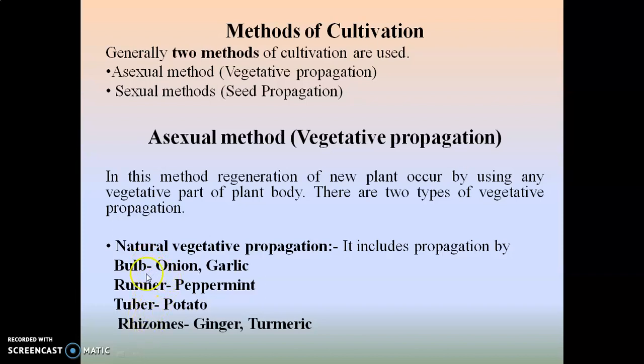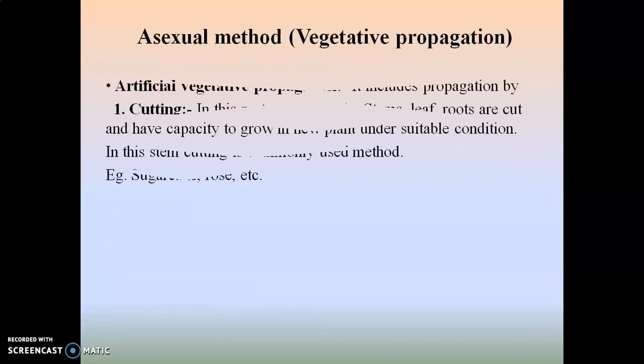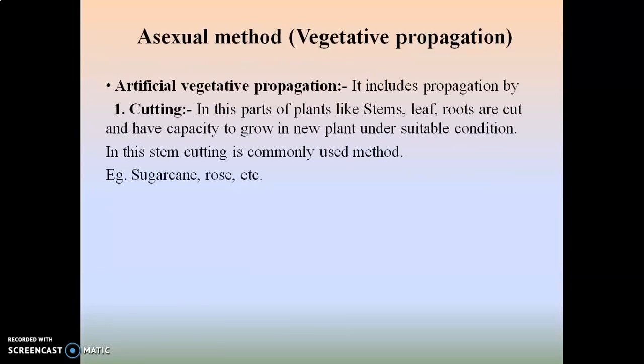Here the examples are given: for bulbs, bulbs of onion and garlic are used. Runners of peppermint are used. Then tubers of potato, and rhizomes of ginger and turmeric are used for vegetative propagation. Then the second method, that is artificial vegetative propagation.